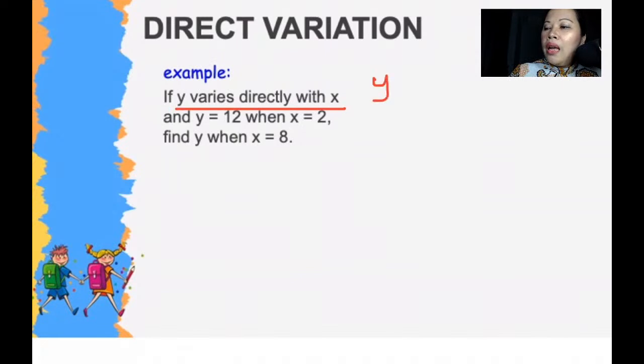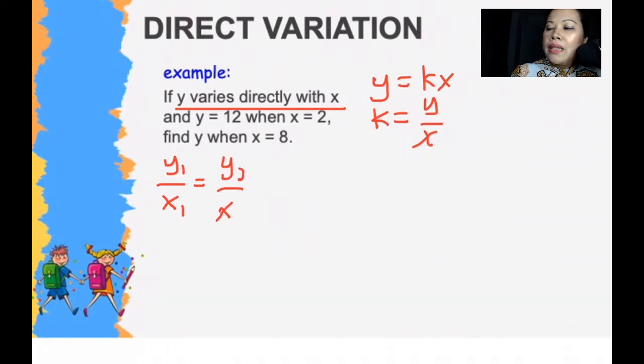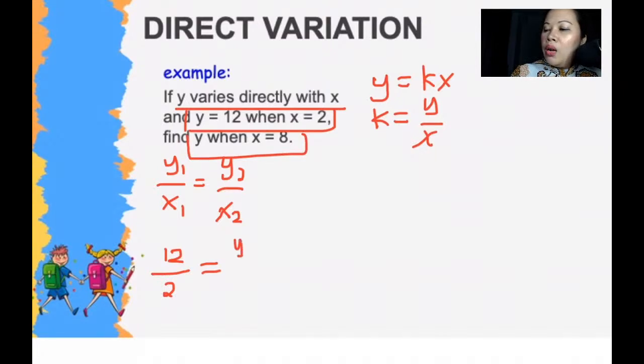Right, so again, if y varies directly with x, so y equals kx. Therefore, k is equal to y over x. Okay, so that means that we have to use y1 over x1 equals y2 over x2. The next step is you substitute. This will be the first pair. Okay, so y is 12 over x is 2 equals, the second pair is y is unknown, so y over 8.